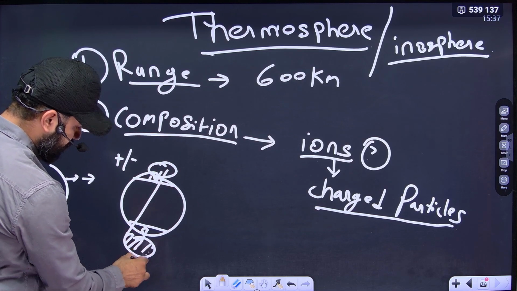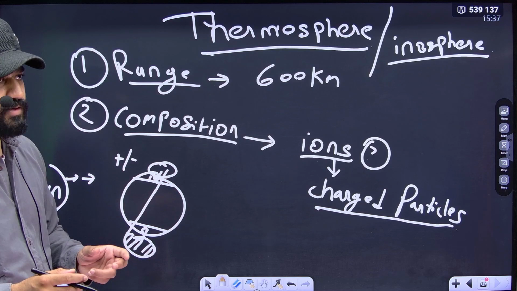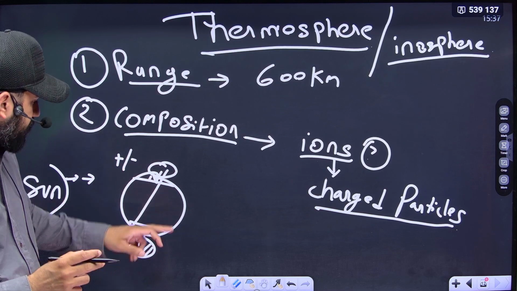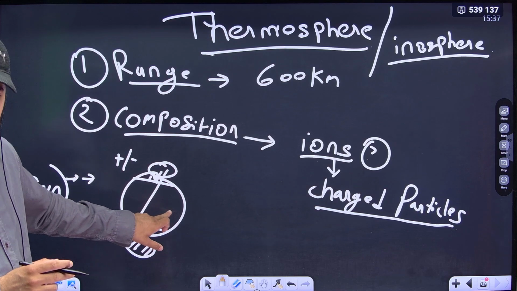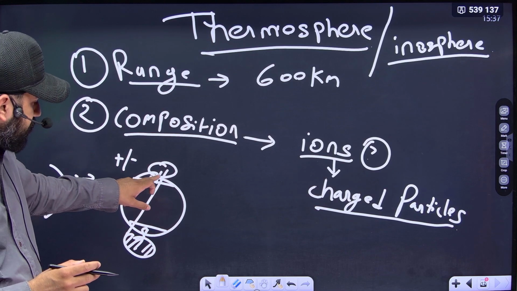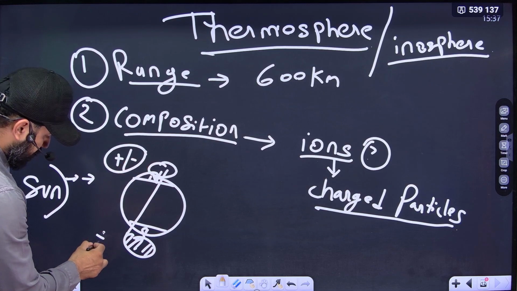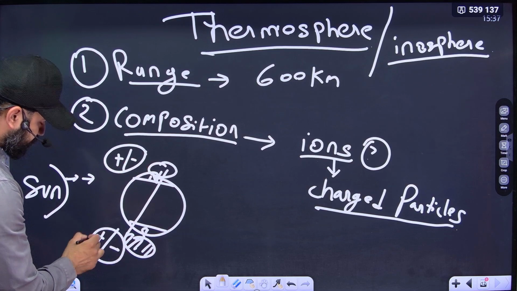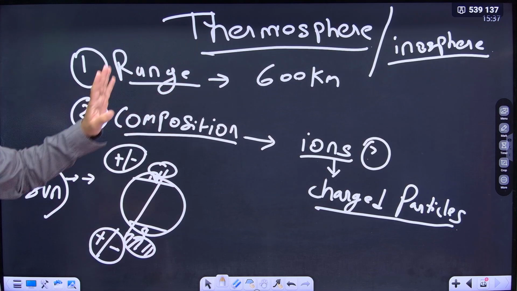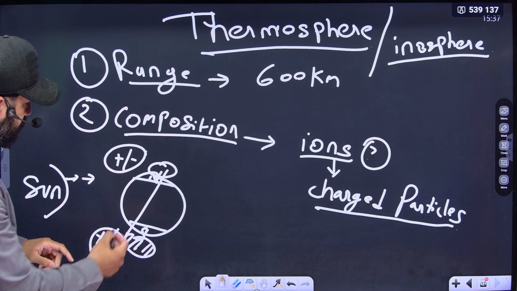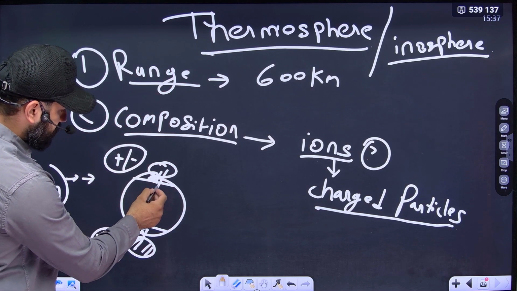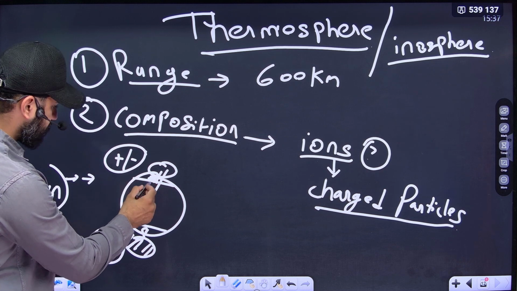Whenever we see a magnet, we know that charged particles will be attracted at the north and the south pole, not at the center. Therefore, these charged particles will accumulate at north and south pole. Now, why ionosphere? Because of the range. For example, the north pole of the Earth is this.